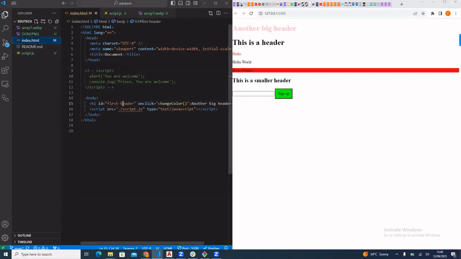This time around, we are declaring the events as an HTML attribute, just the way we declare ID and class. But in this case, we are calling the event listener. We are not just naming it or writing the name. So that's the difference between handling events inside HTML, passing it as attributes, and handling it in JavaScript using the get element by ID method.